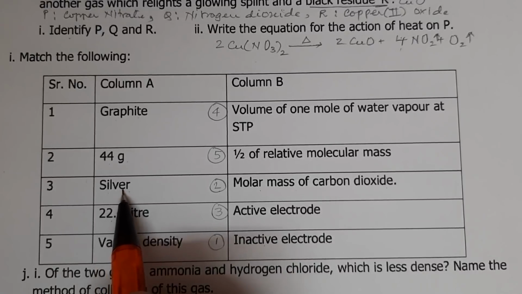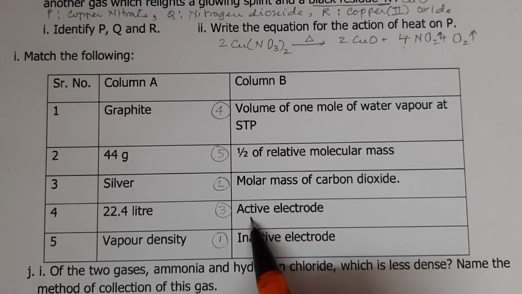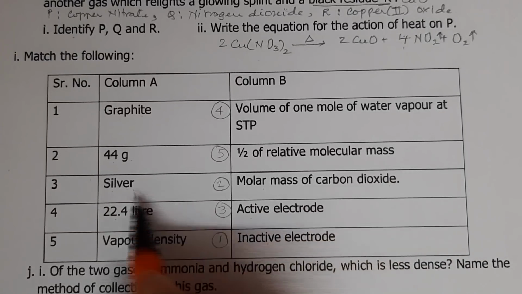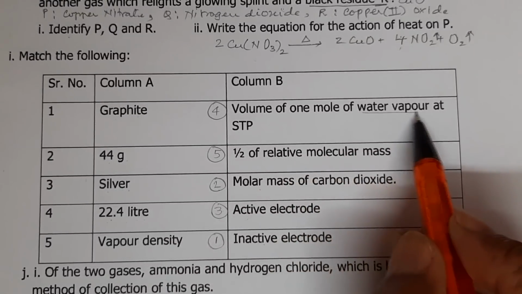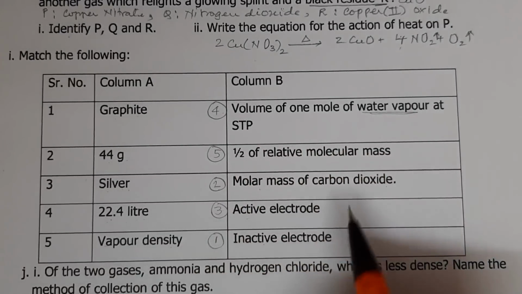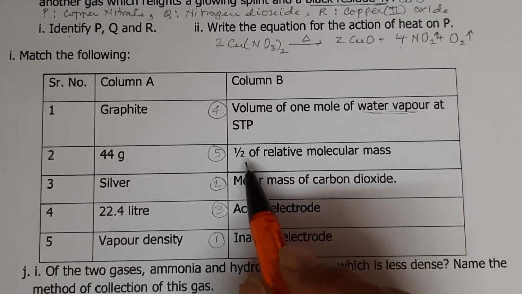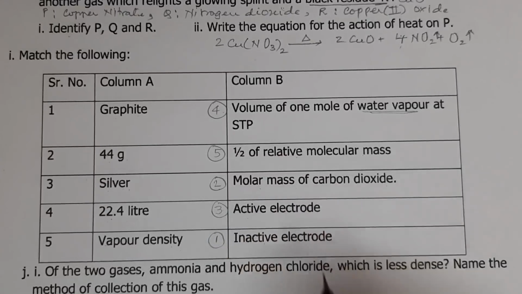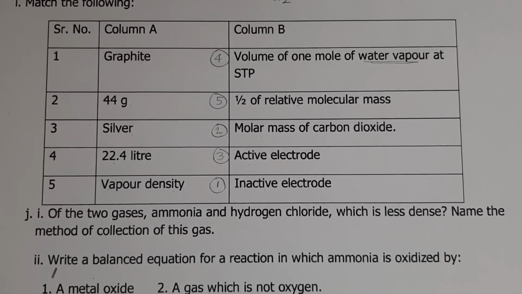Silver. Now silver, none of these match. So it will be active electrode, that is 3, third one here. And 22.4 liter is volume of 1 mole at STP of any gas. So water vapor is a gas, so that matches here. And vapor density is connected with the RMM. RMM is twice vapor density, so vapor density is half of it. Let us come to the next question.